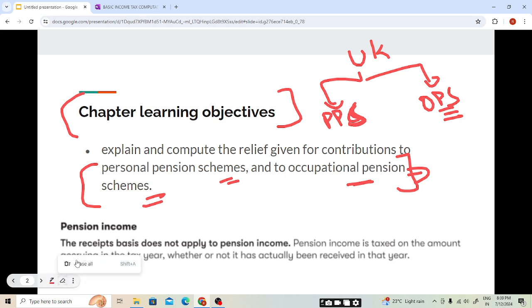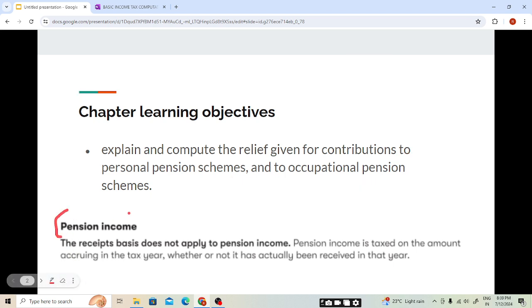Now, starting with the first topic, whether pension income will be taxed on a cash basis or accrual basis. The receipt basis does not apply to pension income. Receipt basis means cash basis, students. Cash basis will not apply to pension income. If cash basis does not apply, then accrual basis will apply, students.